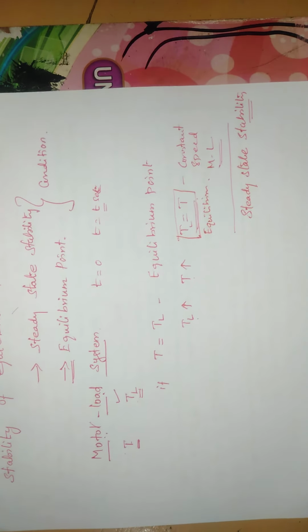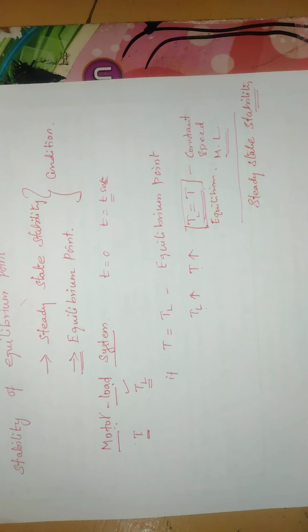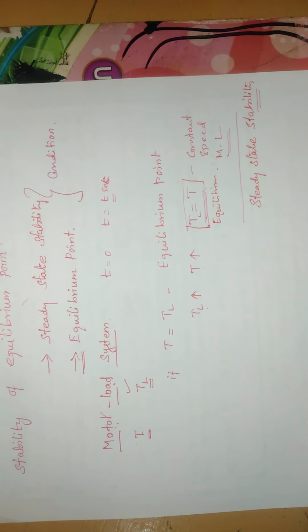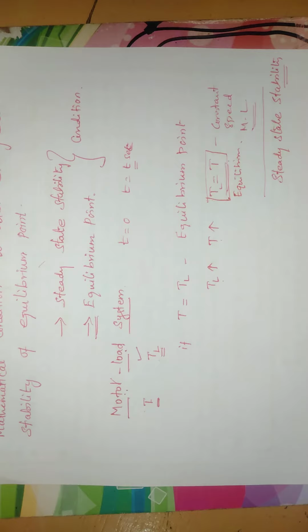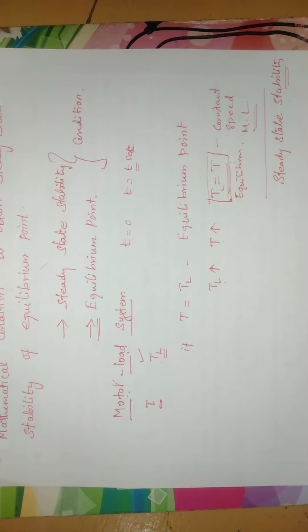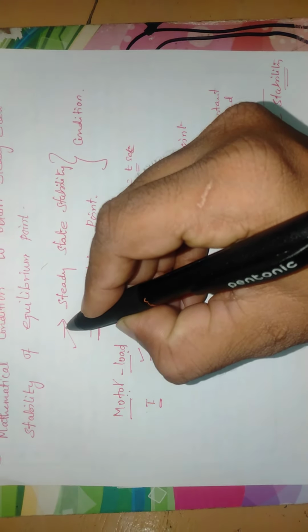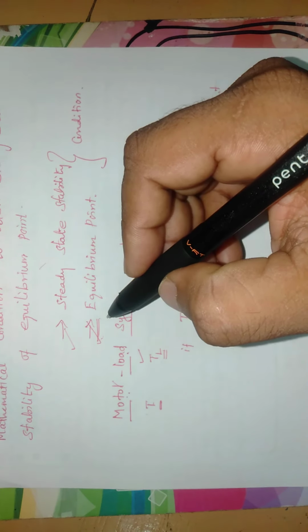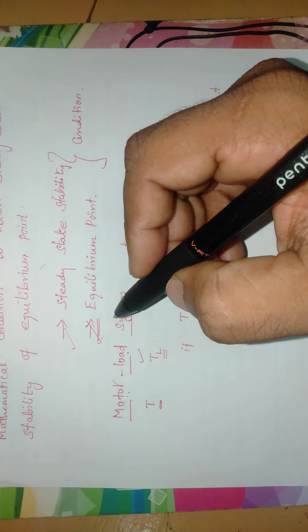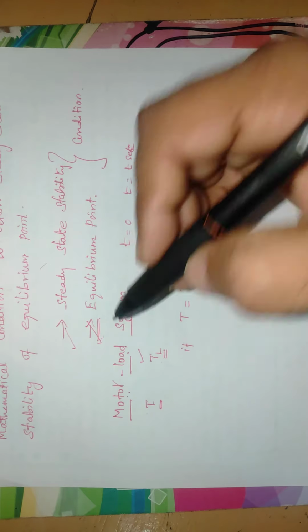Now we are going to derive an equation to check whether the conditions are satisfied or not. Very simple one. Before going for this derivation, we must know these 2 points: what is steady state stability and what is equilibrium condition. These 2 points are very essential before entering into the concept.